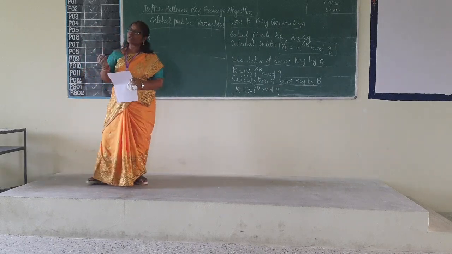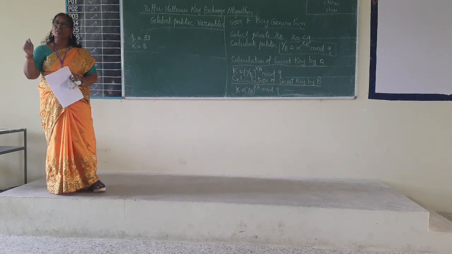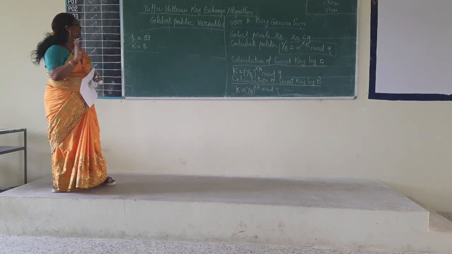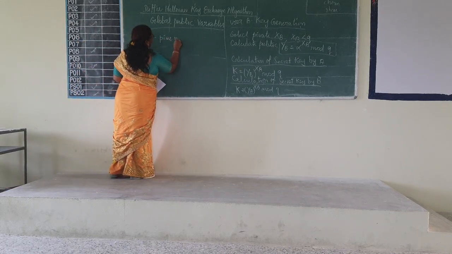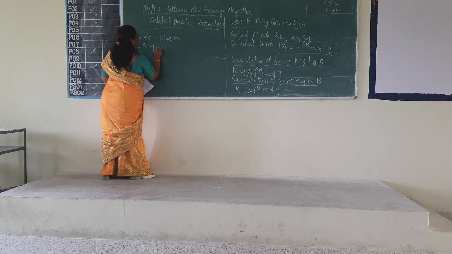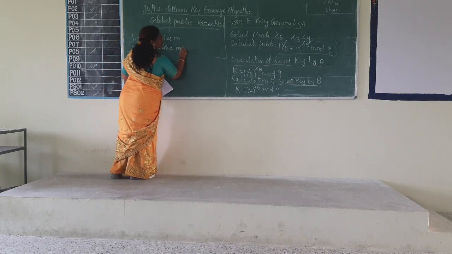I have said that alpha should be a primitive root of the taken prime number. Only Q must be a prime number. So this is our prime number and this is the primitive root.